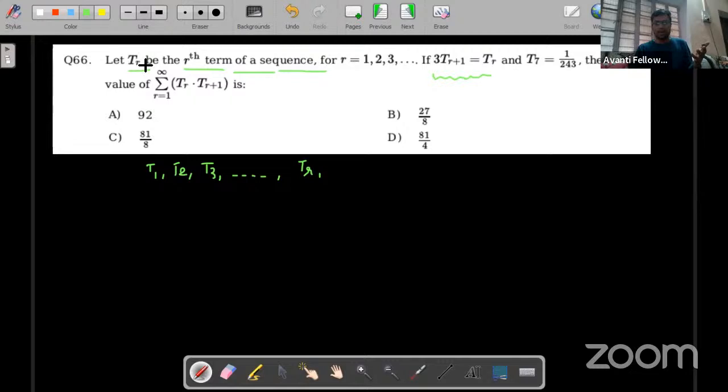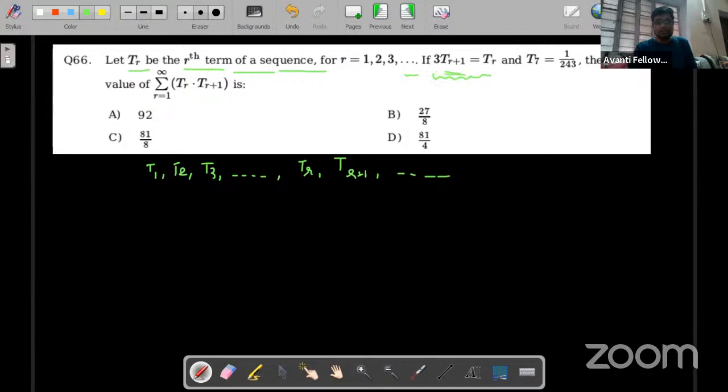So after TR, very good, TR plus 1 will be the next term. And it goes on, I don't know where, because here the R value is not limited. So the terms will not be limited.